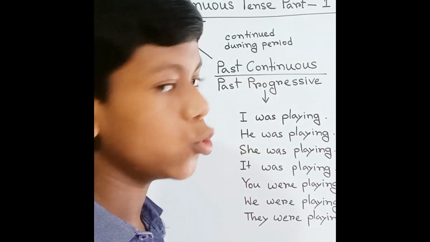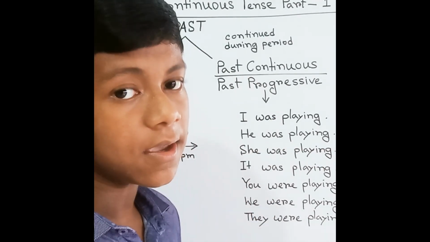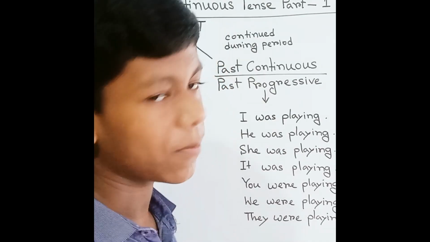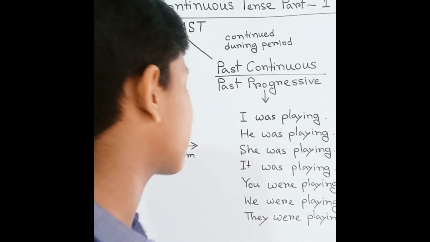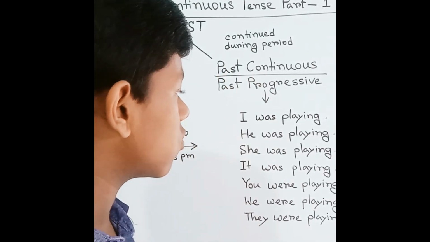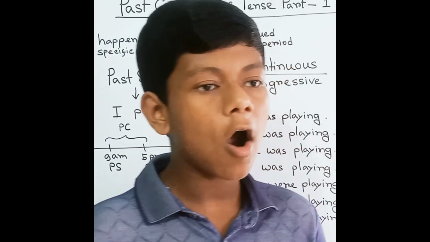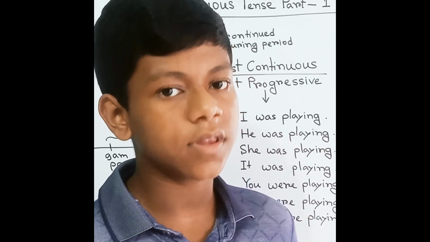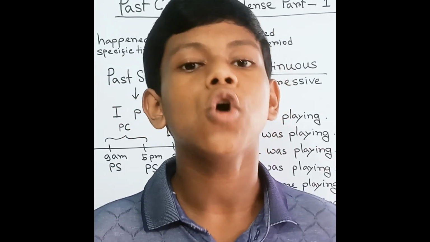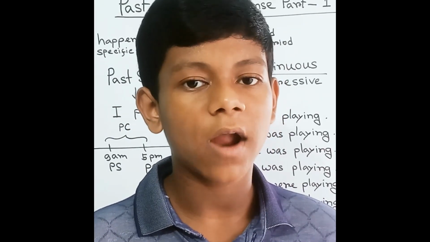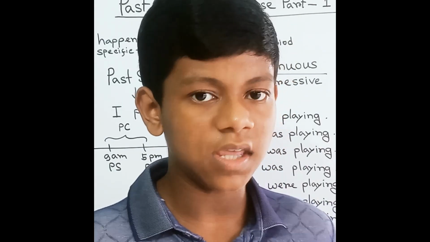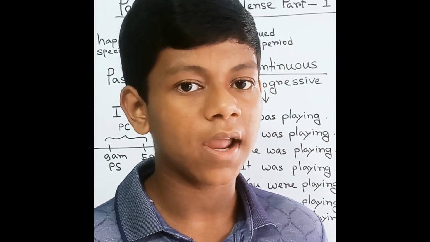You were playing, we were playing, they were playing. Okay, like this. So now we have already understood these forms. So always remember, only with I and the third person singular we use was, and otherwise we generally use were.